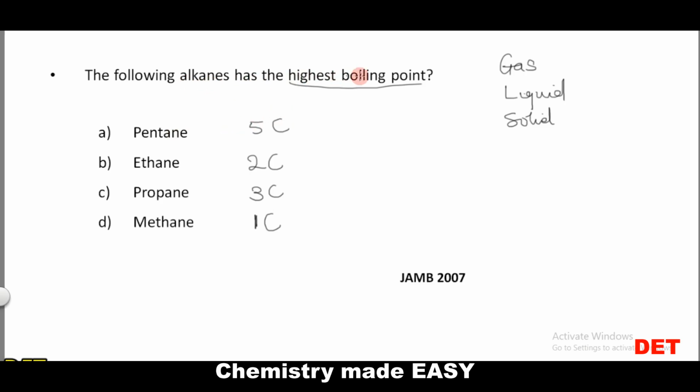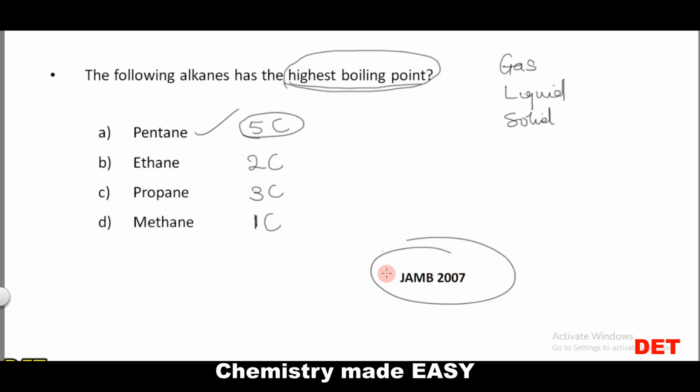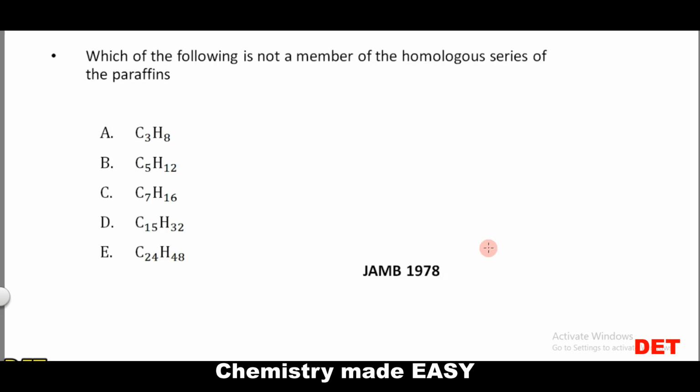So the one with the highest boiling point will be the one with five carbon, which is pentane. It's very important that you should know that this is a JAMB question from 2007. Then let's look at this question.